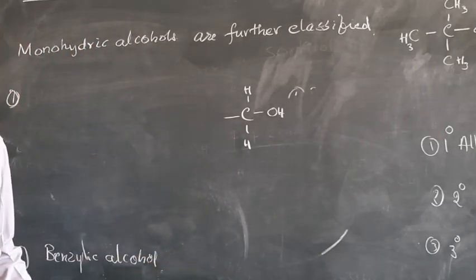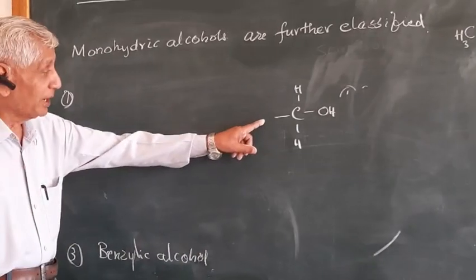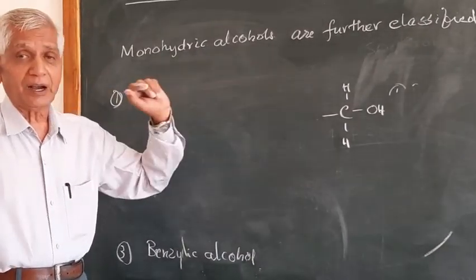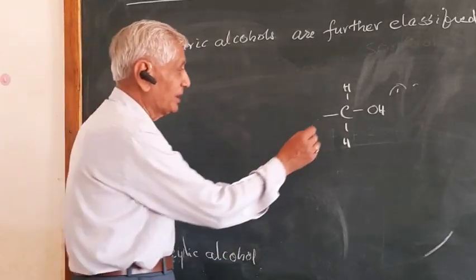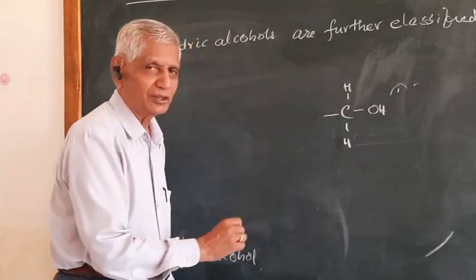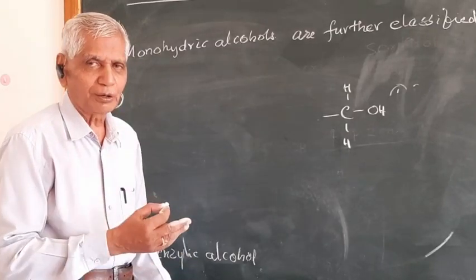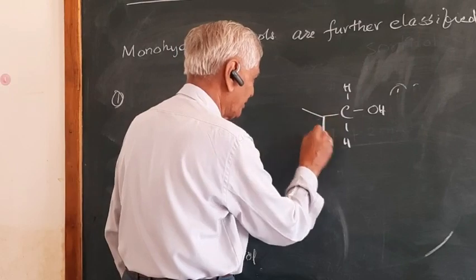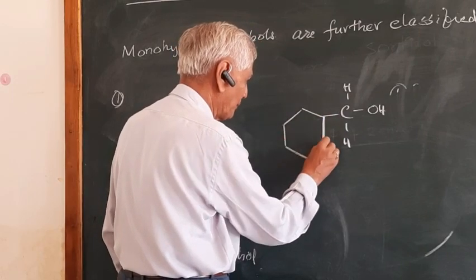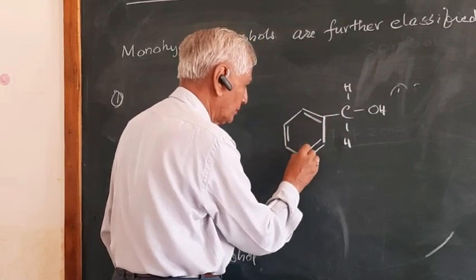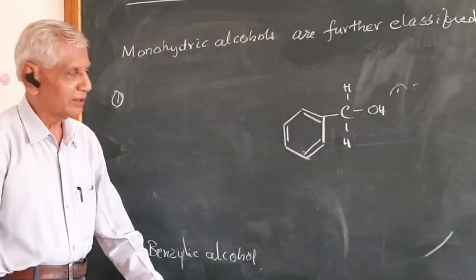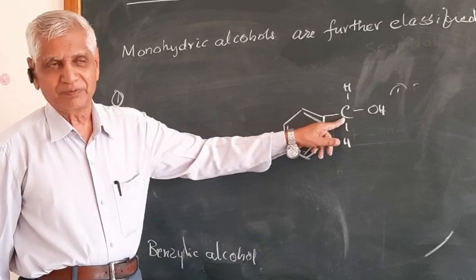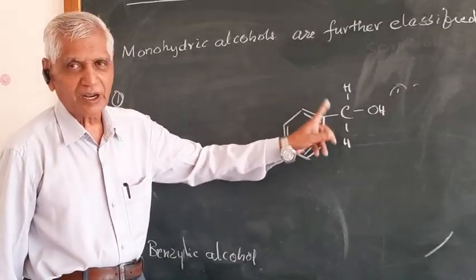Here, in case of allylic compound, this was connected to allyl carbon. Now in benzylic alcohol, this sp3 carbon is connected to the benzene ring, that's all. So this is the benzene ring there. This is the benzene ring. And this carbon is called a benzylic carbon. This carbon is called benzylic carbon.